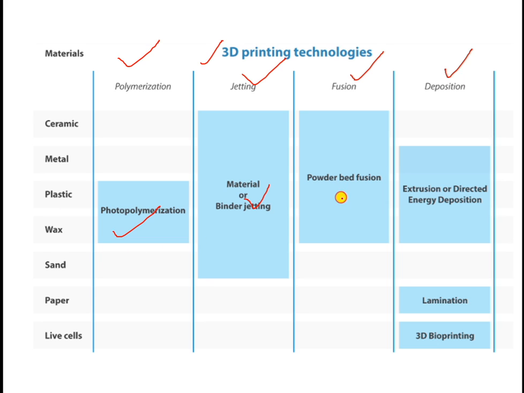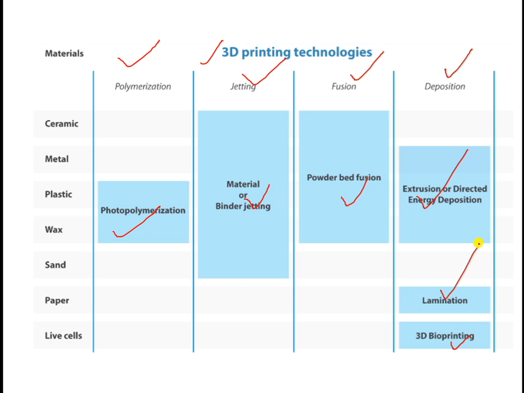Powder bed fusion is used again for ceramic, metal, plastic, wax. Extrusion or directed energy deposition is used for metal, plastic and wax. As well as paper, that is lamination, this deposition method is for paper. This paper printing, whatever we are observing, is coming with the help of the same kind of machines. And 3D bioprinting is used for live cells, that is also available.